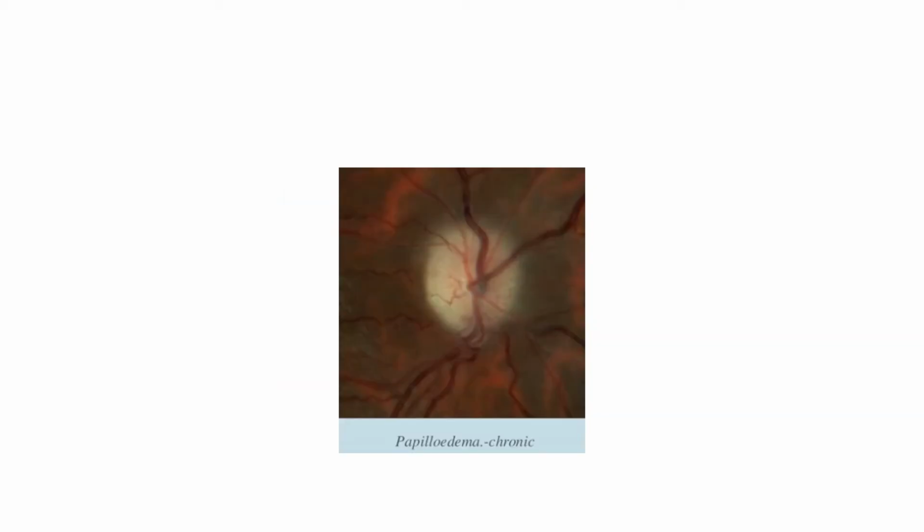So this picture shows papilledema in its chronic stage. There are no hemorrhages that I can see here. There are no cotton wool spots. The veins are a bit dilated, but more or less look okay. The disc is having pallor. The margins you can see still are not well defined, nasally more. So this is a case of chronic stage of papilledema.